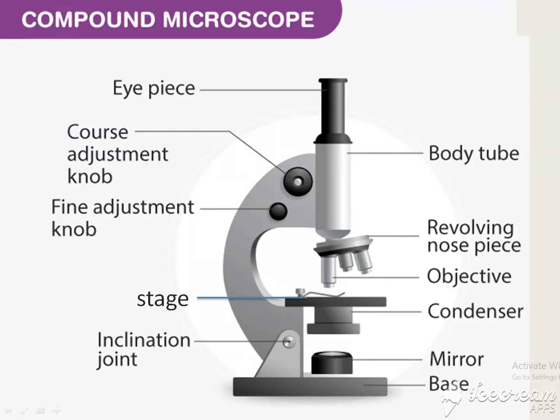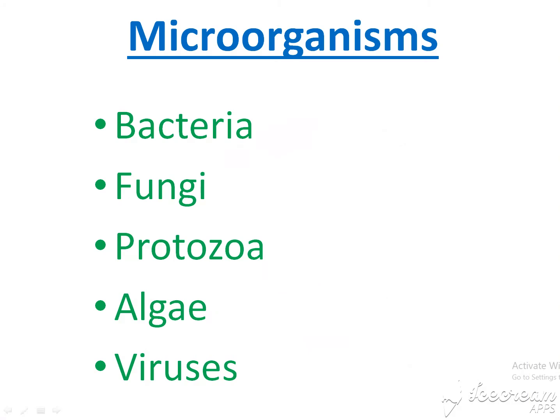This is the structure of the compound microscope. It consists of the eyepiece, the adjustments, the objective lens, stage, mirror, and the base. Through the eyepiece, we can see the microorganism by adjusting the objective lens, and the specimen should be kept on the stage. Then the microorganisms are grouped into 5 categories: bacteria, fungi, protozoa, algae, and viruses.